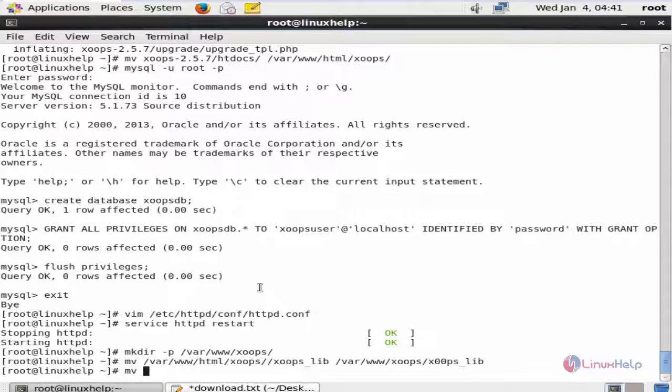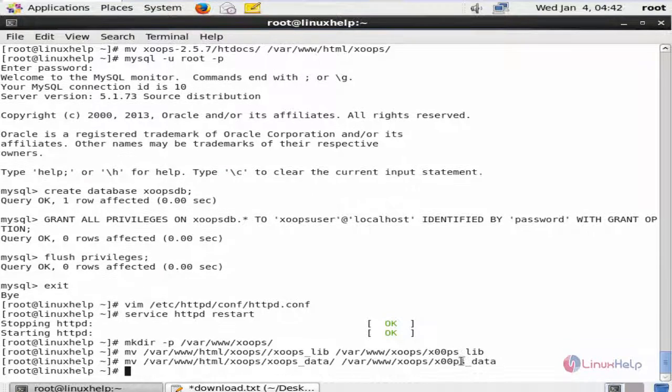Next move the Xoops data. Move /var/www/html/xoops/xoops_data /var/www/xoops/xoops_data.